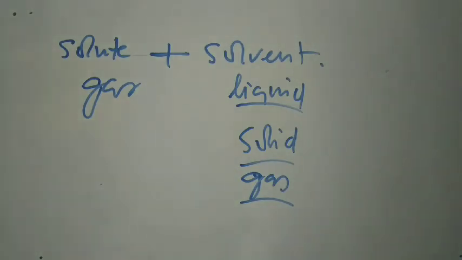So in this way, solutions are classified in 8 groups. One combination is not possible.